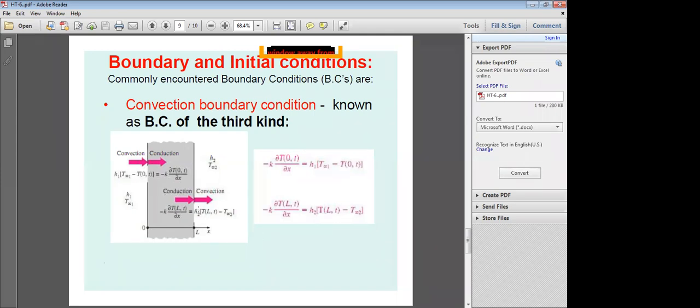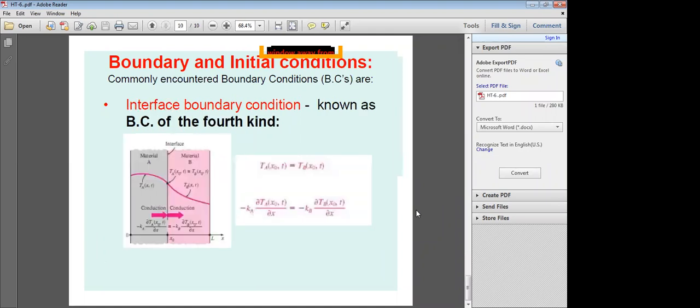Right side boundary condition: conduction heat transfer, minus k dT/dx at x equal to L at given time t, is equal to h2 times (T at x equal to L, t, minus T free stream 2). This type of boundary condition is known as the convective boundary condition. This is known as the boundary condition of the third kind.